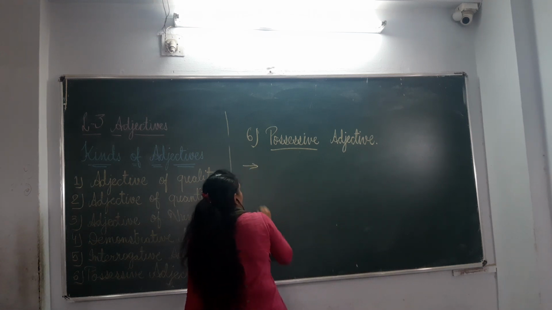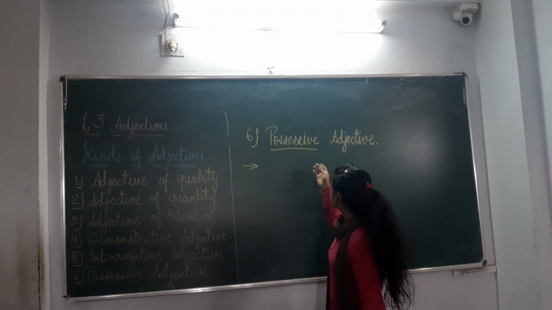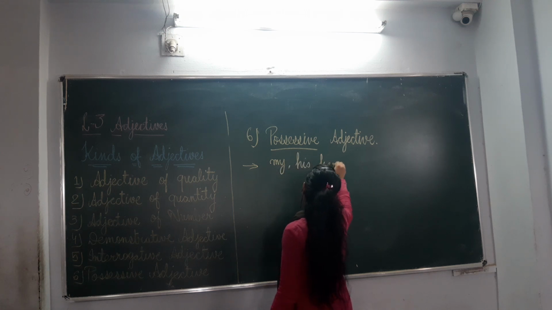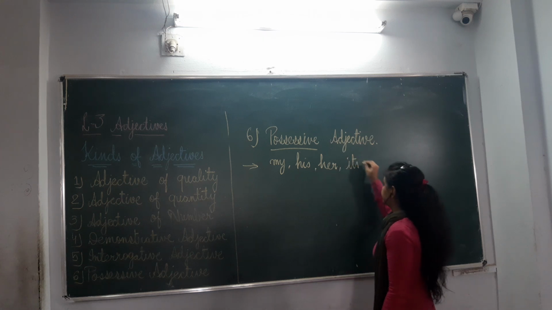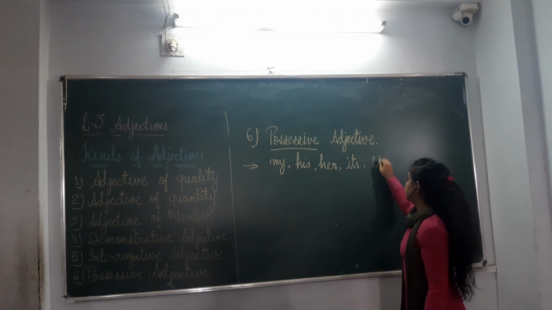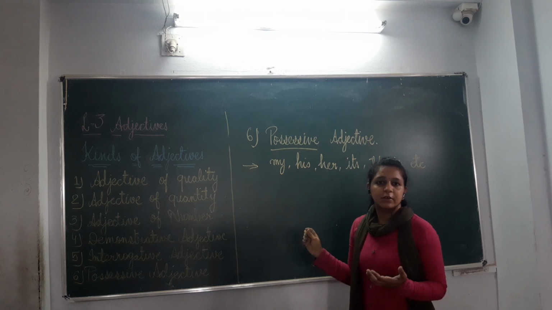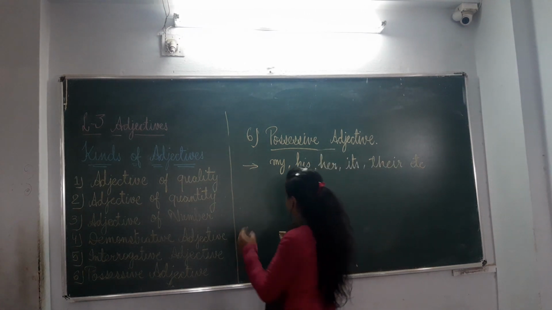Now, which words we can use as a possessive adjective? They are my, his, her, its, their, etc. So these are the words which are performing like possessive adjective.